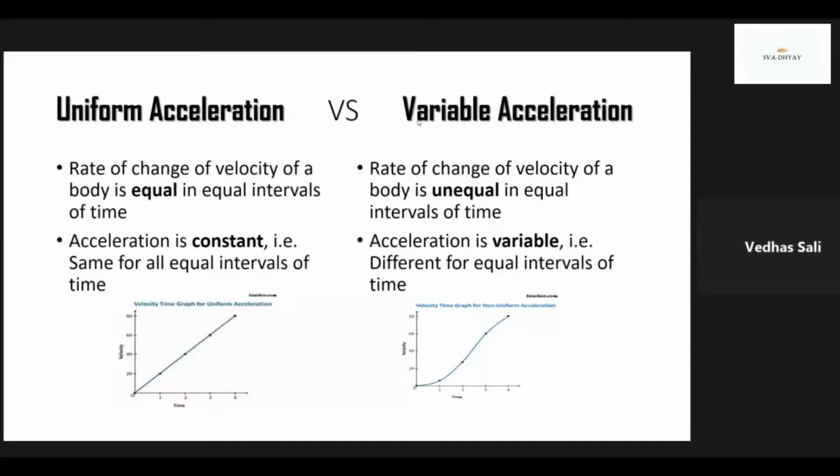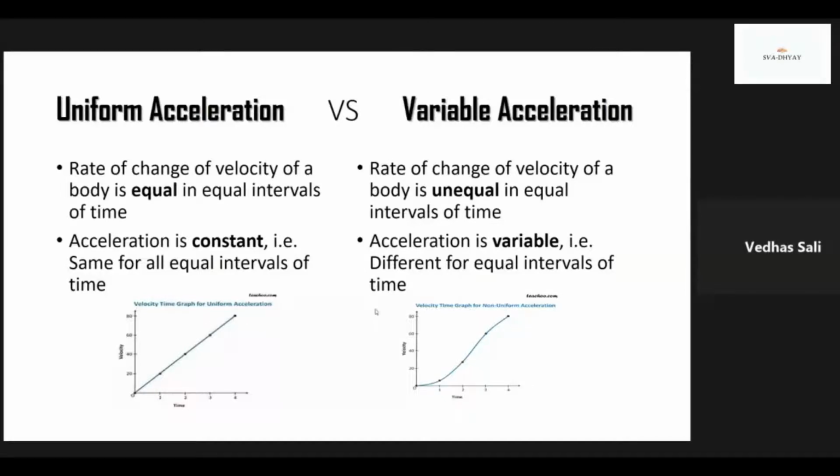एक बार फिर से रिपीट करना प्लीज. स्ट्रेट लाइन पैरेलल टू टाइम एक्सिस वाला. Acceleration time graph for uniform acceleration will be a straight line parallel to time axis.